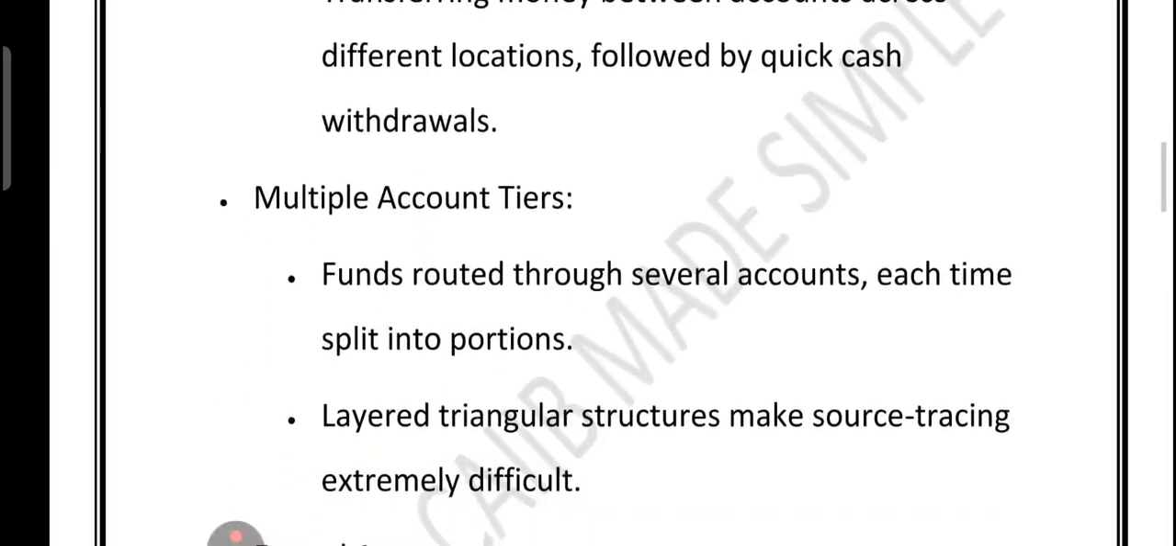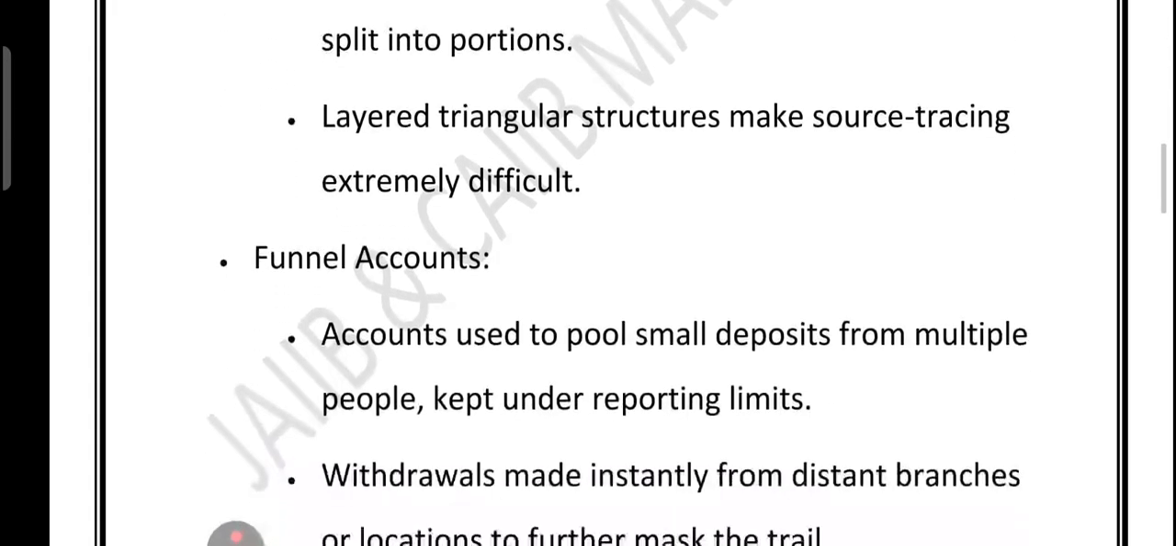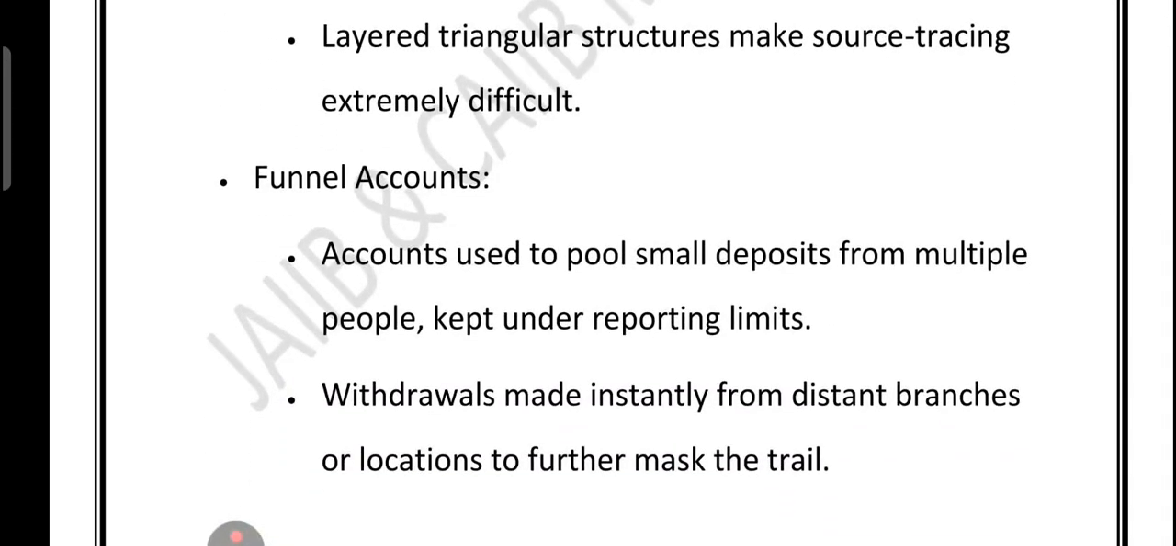The second technique used here is multiple account tiers. This is like passing the money through several filters. Each time it is split into smaller amounts and moved again, often in a triangular pattern that makes it almost impossible to trace back to the original crime. Technique 3 is the funnel account. Here, small deposits come in from many people into one account, always under the reporting limit. Then, bam, the money is withdrawn instantly from a completely different location, so there is no clear link between where it came from and where it went.